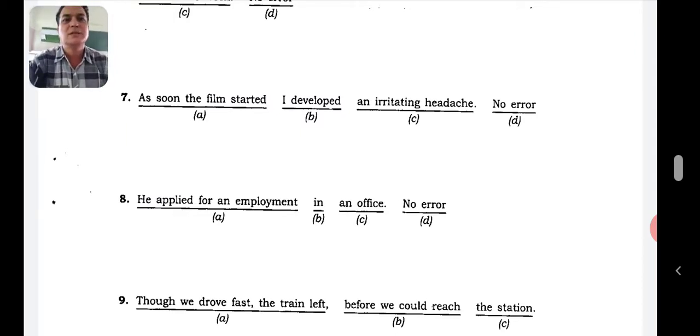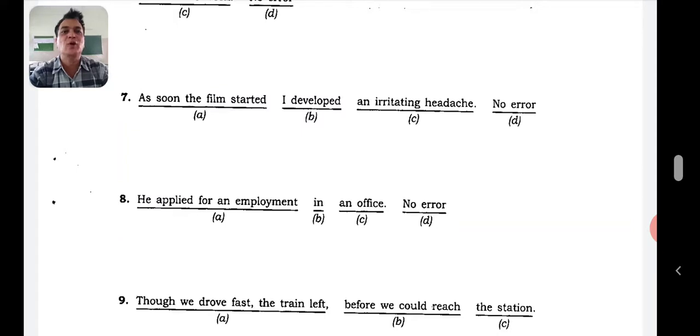As soon as the film started, I developed an irritating headache. So it should be as soon as. Okay, let's go to the next one now.